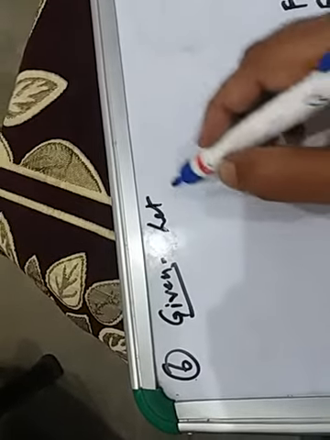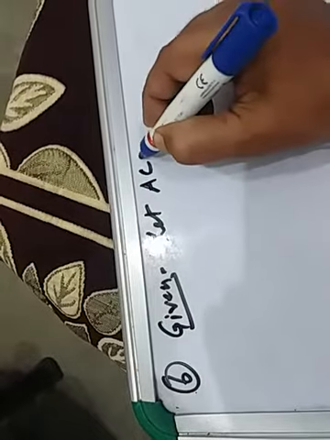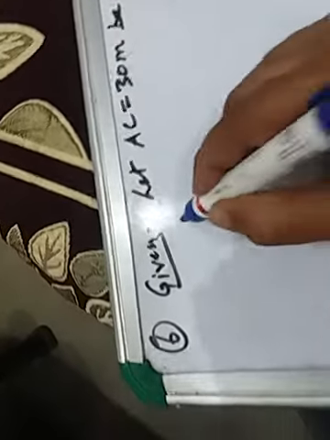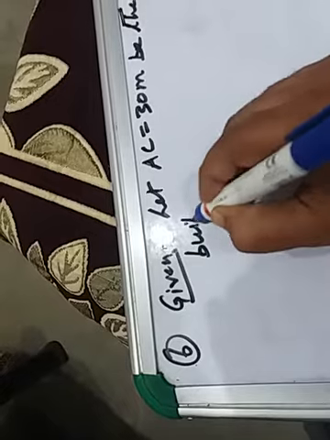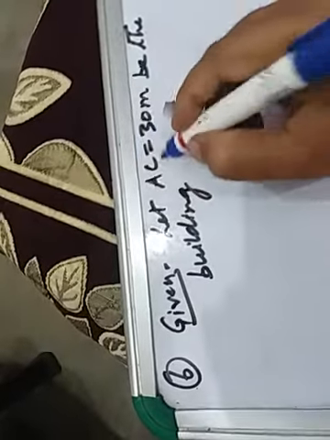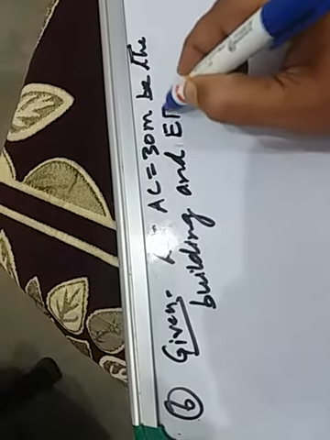Let AC equal to 30 meter be the building, and EF equal to how much?